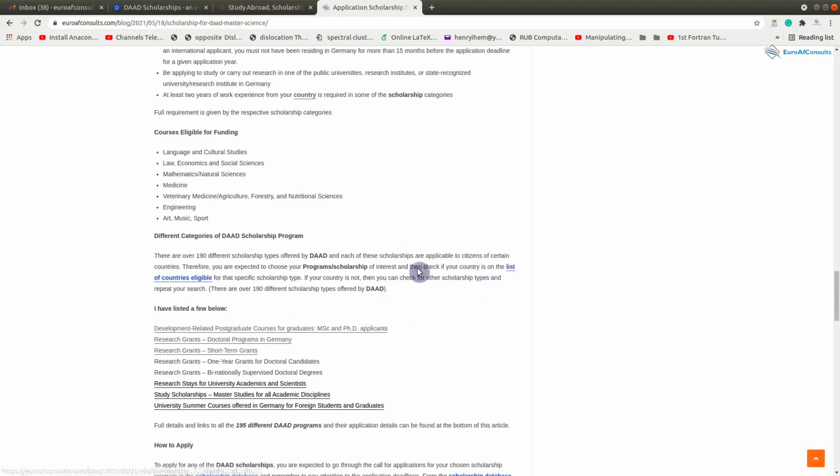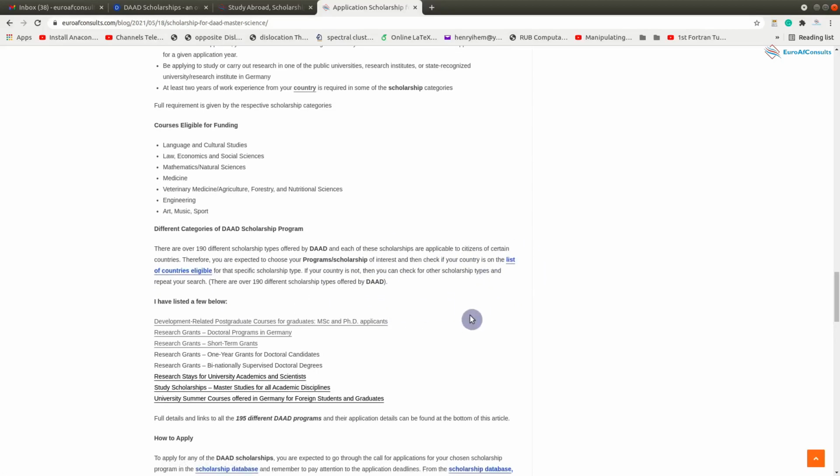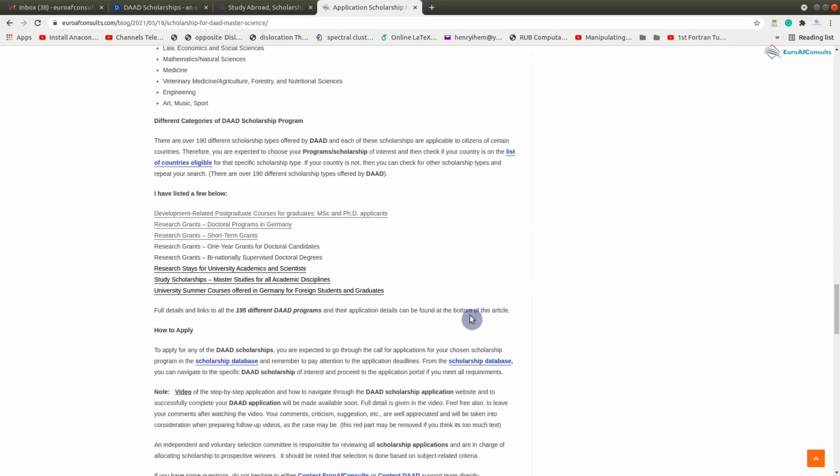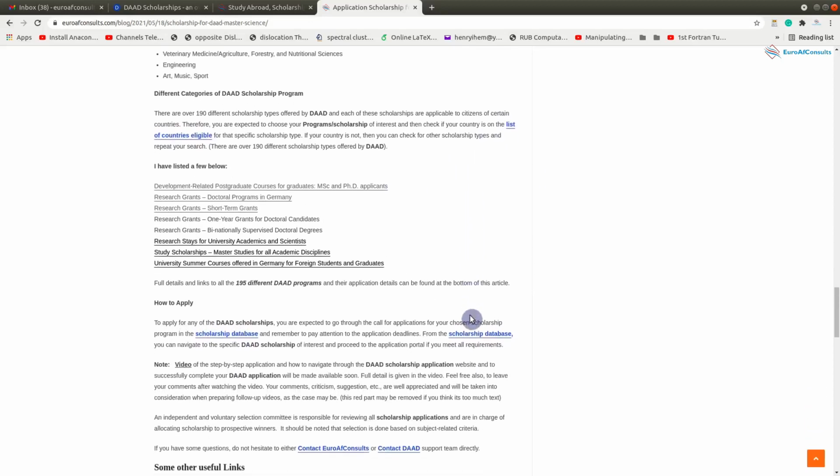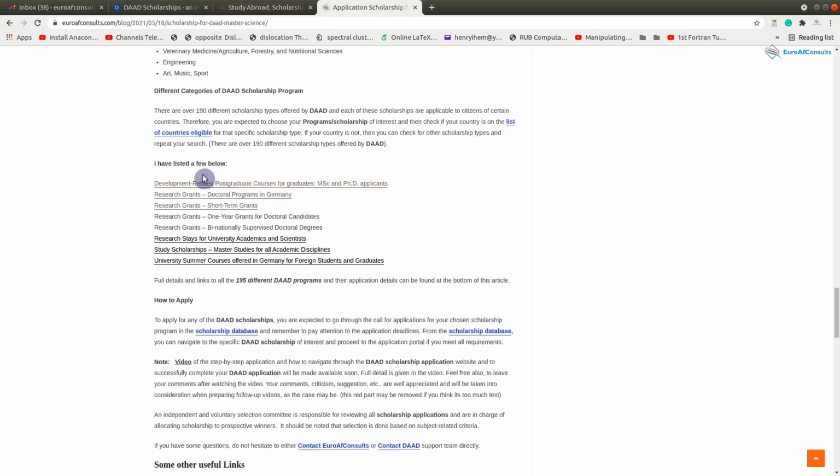So you can click the list of eligible countries to know if your country is part of those eligible for these scholarships. We have different categories of the DAD scholarship. The first one is the DAD development-related postgraduate courses for graduate students, for masters and PhD applicants, and then the research grant for doctoral programs, and then research grant short-term grants. These short-term grants are basically for those who are pursuing PhDs in their countries and would like to come to Germany for maybe 3 months or 6 months to carry out some research.